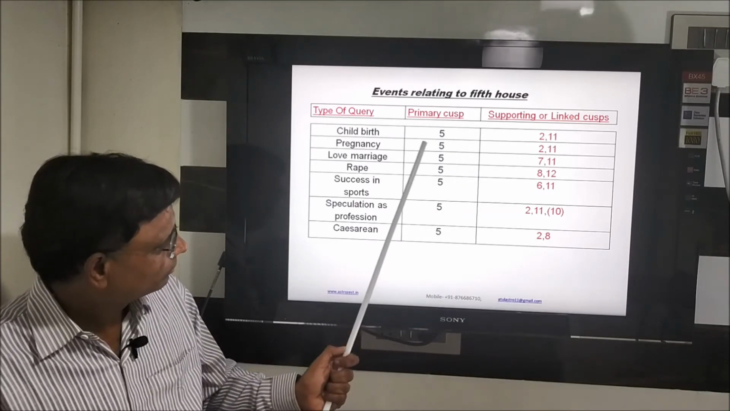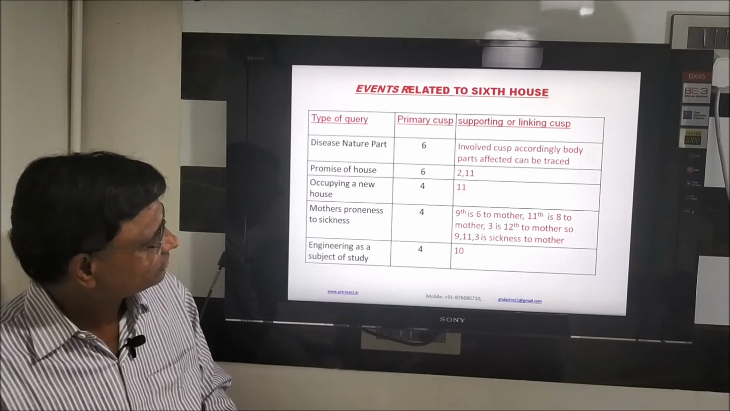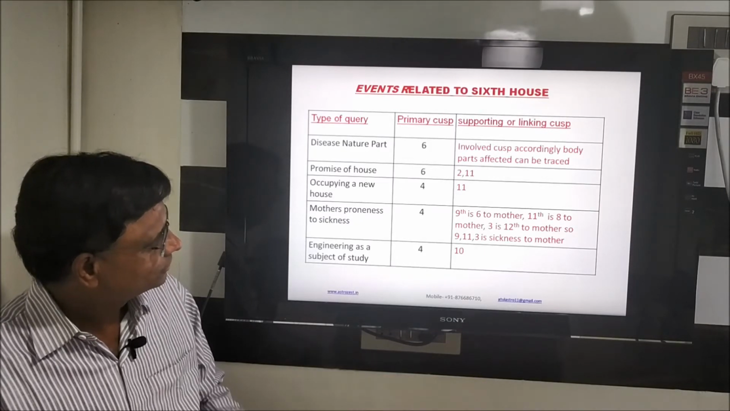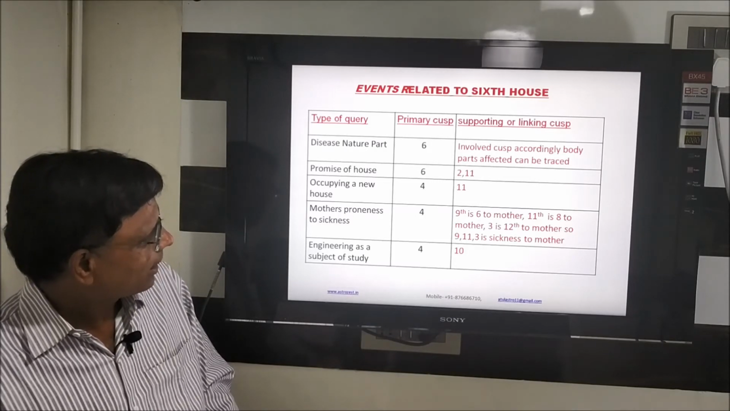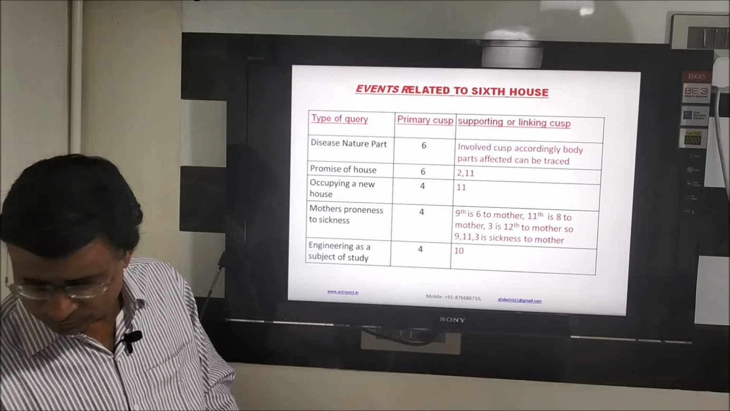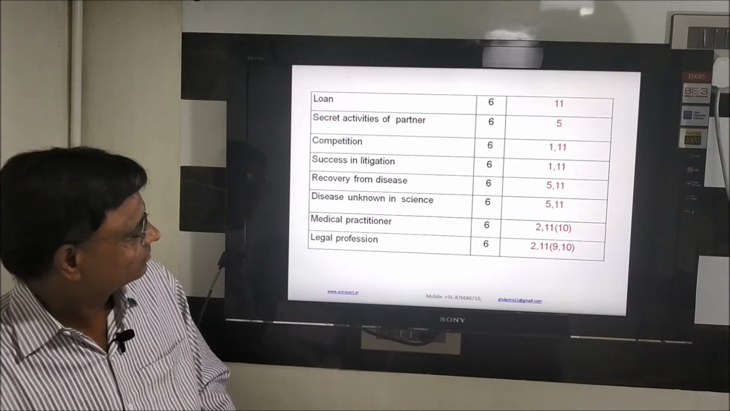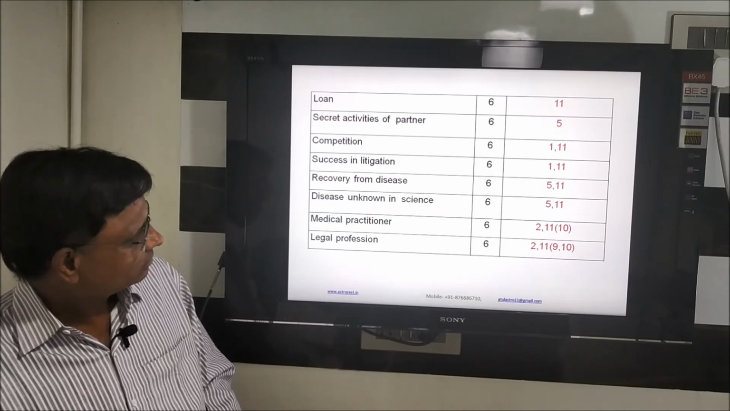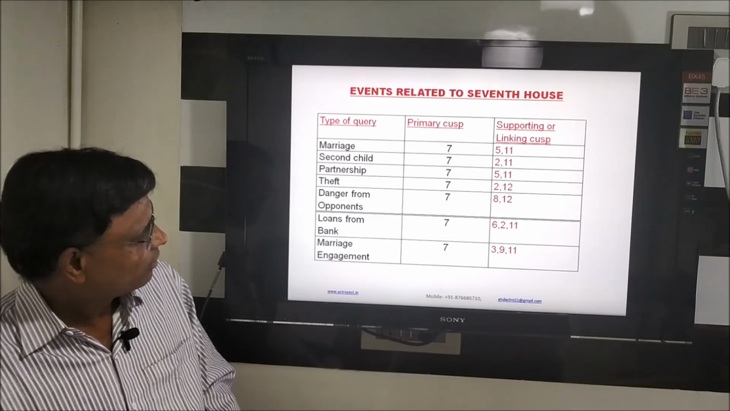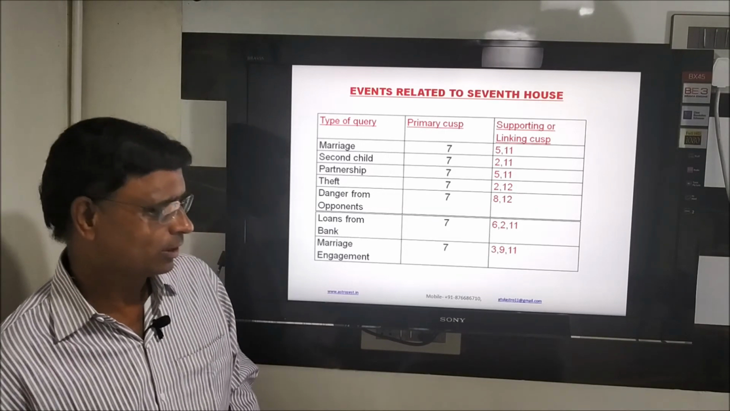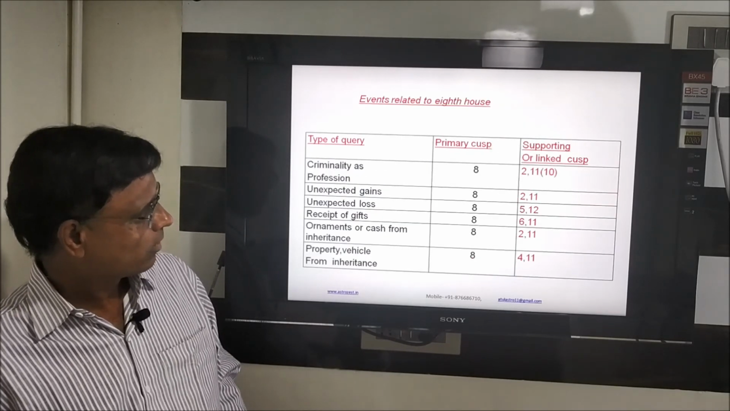Linked cusp. 5th is love, marriage and all. It is the same, but linking cusp, supporting cusp. 4th cusp mechanics, 6th house, and this is legal professions. Seventh house. Once you are able to cast the horoscope by the cuspal interlink final chart and visibility, you want to know all about the story. 8.